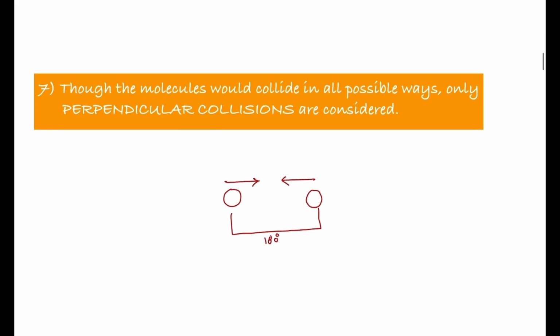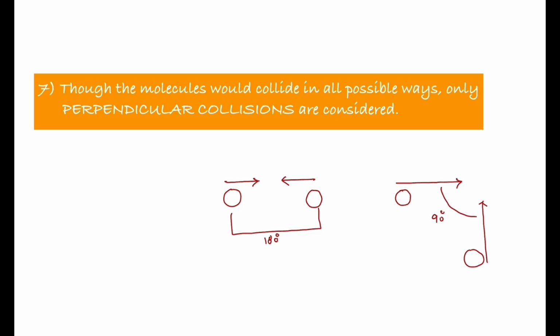For example, this is the situation of two gas molecules. This molecule is moving like this, and this molecule is moving like this. Now these two molecules are separated by an angle of 180 degrees. Let us take another situation. This is a gas molecule and this is another gas molecule, and this gas molecule is moving like this, and the other gas molecule is moving like this, and the angle of separation between them is 90 degrees.